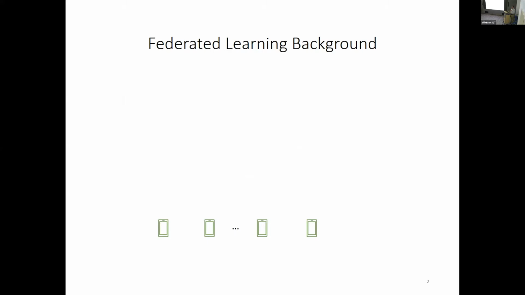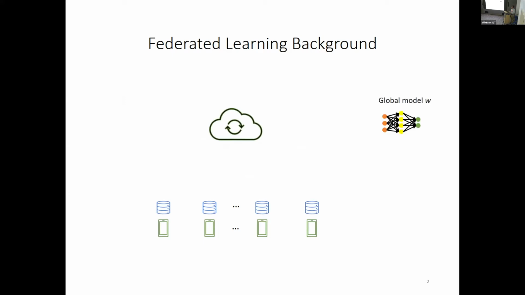Suppose we are given some clients. Each client has some data locally. We are also given a cloud server or edge server. This server maintains a machine learning model called a global model. Each client also maintains a machine learning model called a local model. Federated learning is basically an iterative algorithm which repeats the following 3 steps in each iteration.